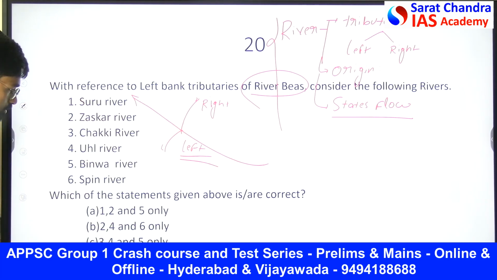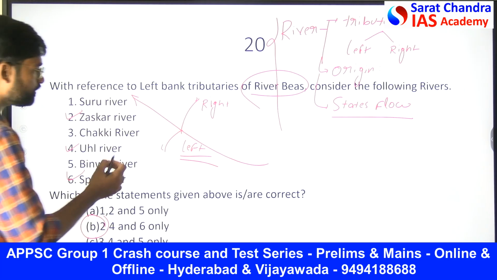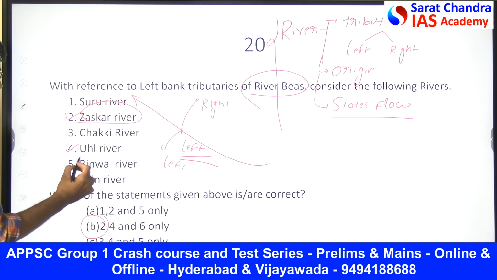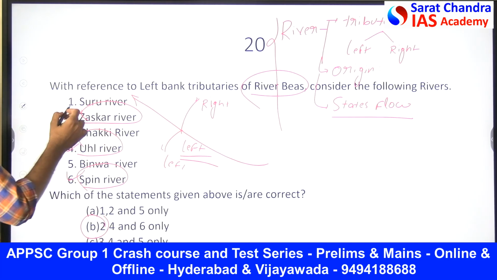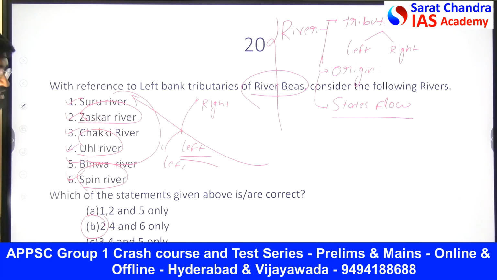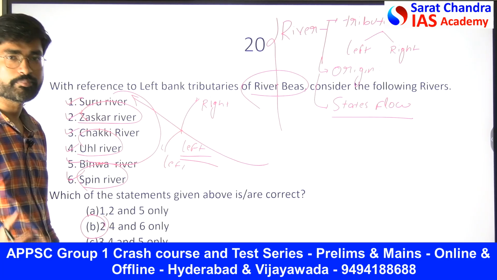So here majorly 2, 4, 6. These are the left bank tributaries. One is Jaskar river, then Uhal river and Spin river. These three are the left bank tributaries of Beas, and the remaining 1, 3 and 5 are the right bank tributaries. This is how we should continuously prepare about different rivers.